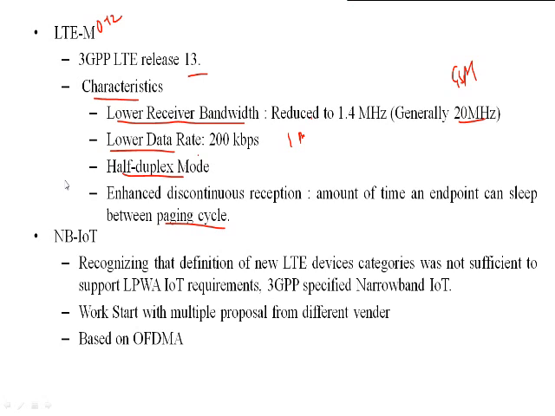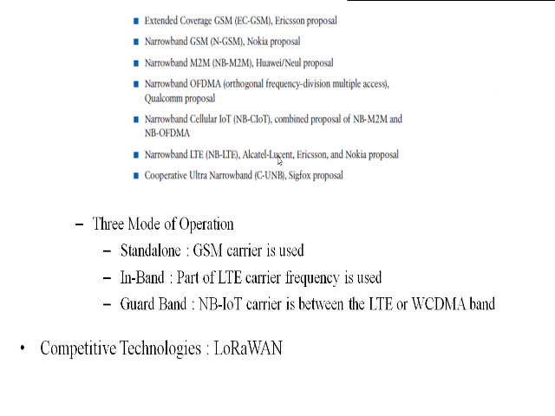So again, in addition to LTE-M, we are having NB-IoT. Recognizing that the definition of the new LTE device categories was again not sufficient to support the LPWA IoT requirement, that is, low power as well as wide area, the 3GPP specifies the narrowband IoT. The work starts with multiple proposals from different vendors, like the extended coverage GSM, EC-GSM by the Ericsson proposal, Nokia sent their proposal, Huawei sent their proposal, OFDM, Qualcomm proposal is there. So different proposals are there.